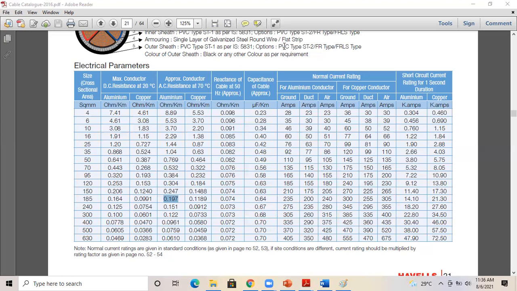So for the 226 ampere current, we can select 185 mm square for the aluminum and 120 square mm for the copper. Okay. So which core do you prefer, 3.5 core or 4 core? As per Indian standard, you can take any. Thinking from the designer's point of view, which core will you tell, 4 core or 3.5 core?